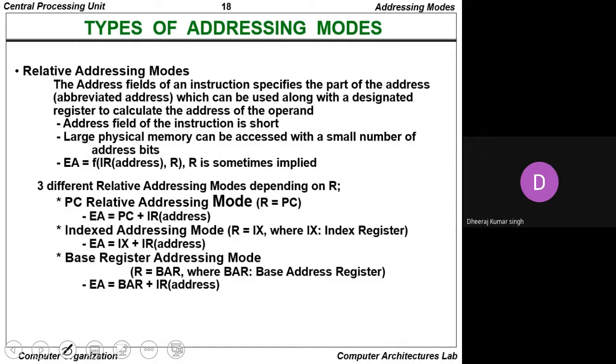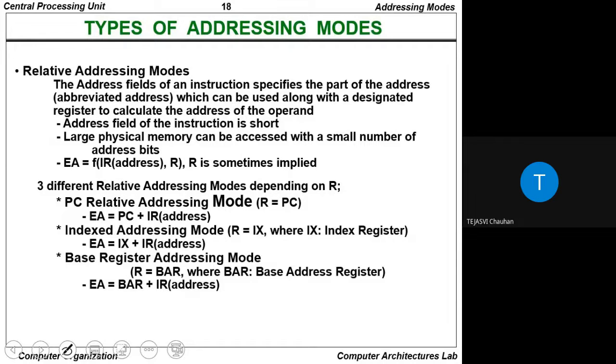Next is relative addressing mode. So whenever we talk about the relative addressing modes, the address field of an instruction specifies the part of the address, and that is basically known as the abbreviated address, which can be used along with a designated register to calculate the address of the operand.